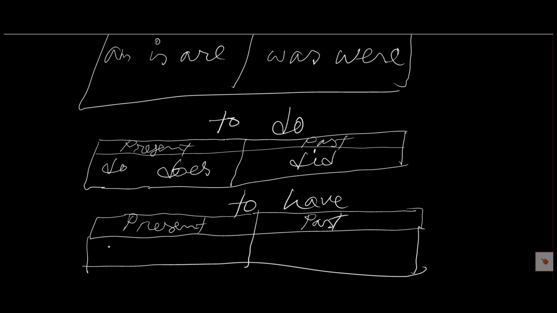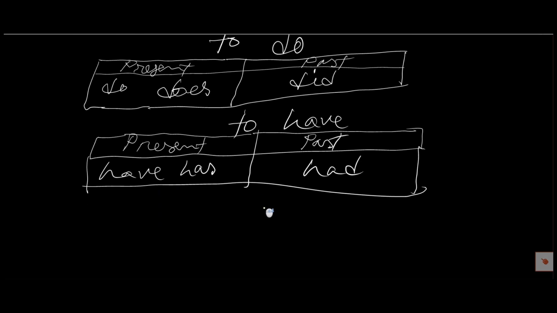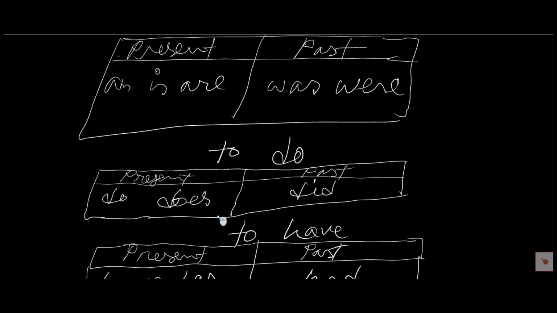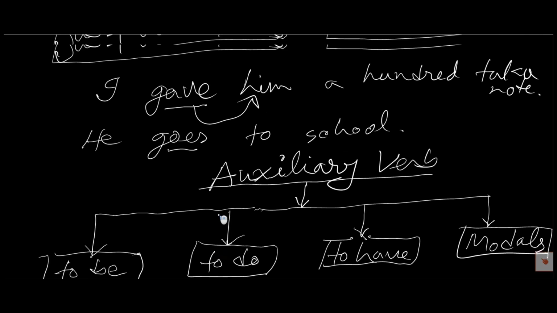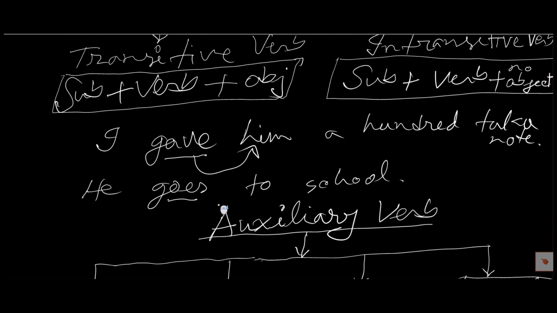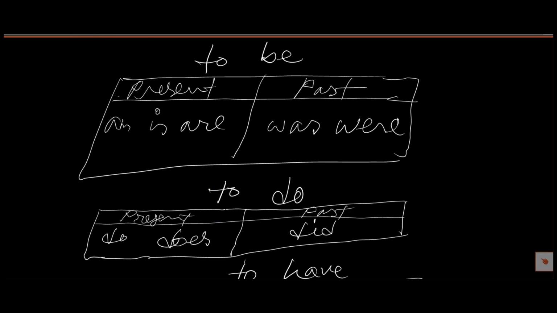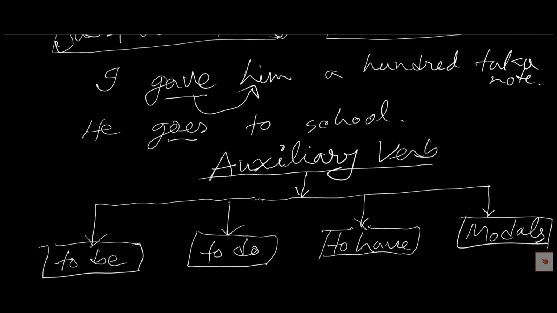To have verb: have, has, and past tense had. There are three to have verbs, and finally modals. I repeat, there are four kinds of auxiliary verbs: to be verb, to do verb, to have verb, and modals.